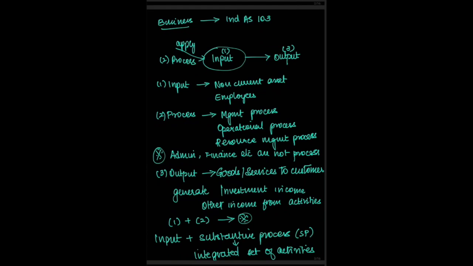A very important thing to note is that admin, finance and so on are not processes. Output includes the goods or the services which are delivered to the customers or when the business generates investment income or any other income from the activities. An important point to note is that whenever there is a process and input, it can be considered as a business even without the output. But such processes should be a substantive process.